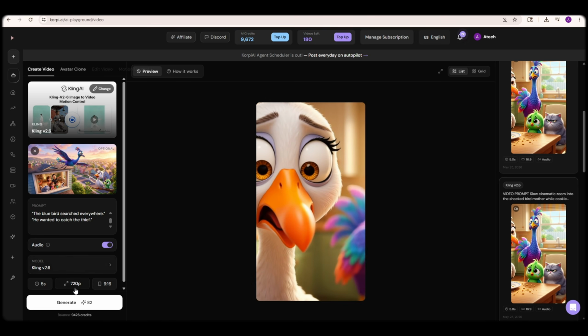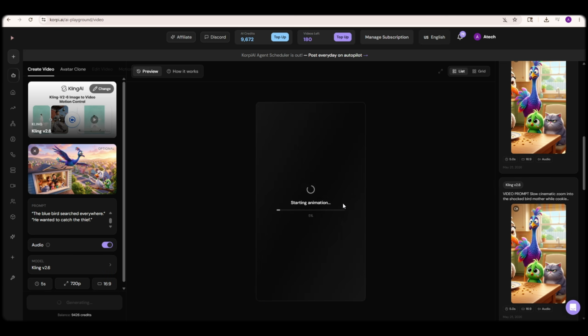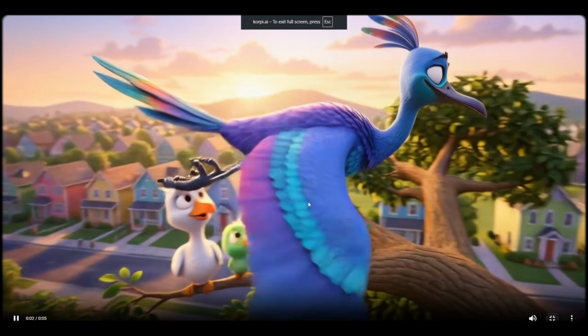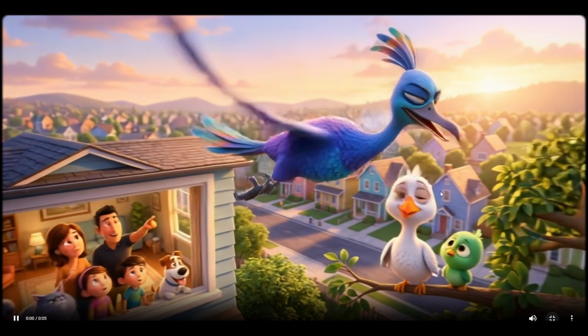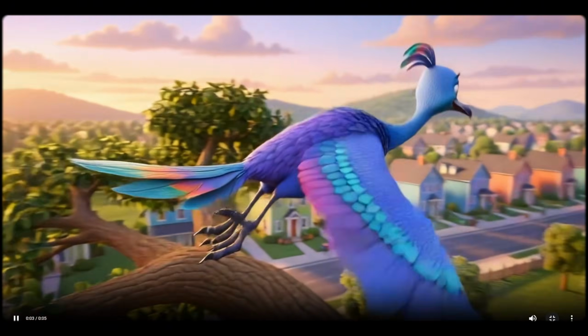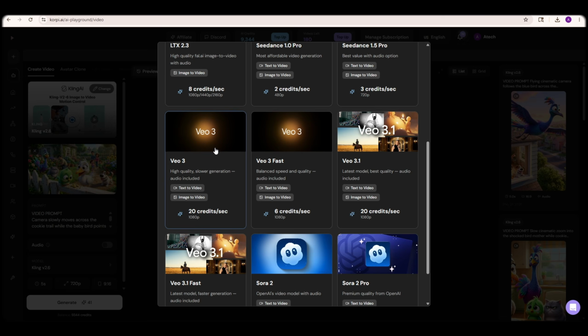Now I'll select my second image, add another prompt, and click Generate once again. As you can see, the second video generation has started. We'll wait a little, and boom. My second video is now ready, and the animations look absolutely stunning. This is seriously amazing. Now for the next example, I'm going to select another image, but this time I'll use